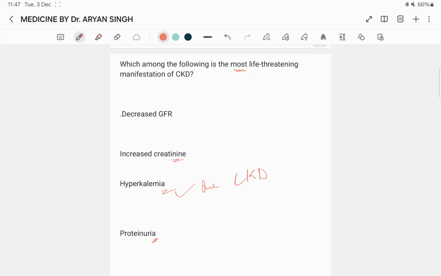CKD is staged based on decline in glomerular filtration rate and albuminuria. The various clinical manifestations occur due to loss of kidney function and accumulation of various uremic toxins: urea, creatinine, and other products of protein metabolism. Complications of declining kidney function include volume overload, hyperkalemia, and metabolic acidosis, hyperphosphatemia, hypertension, anemia, and dyslipidemia.